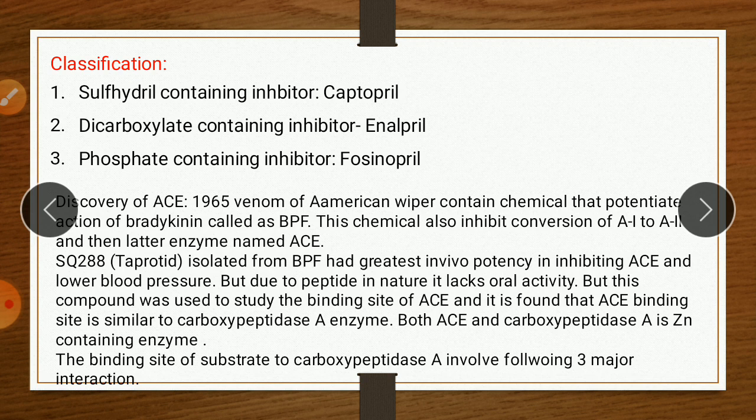Same chemical inhibit the conversion of angiotensin 1 to angiotensin 2 by the enzyme called as ACE. Then at this time BPF were the lead compound for the development of a new antihypertensive agent, since they possess dual activity.